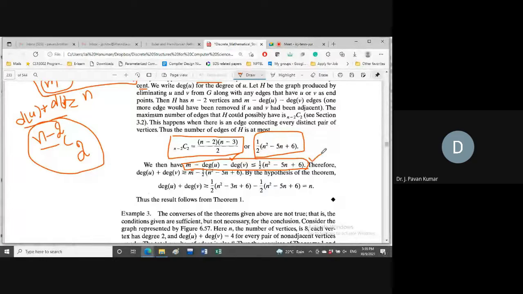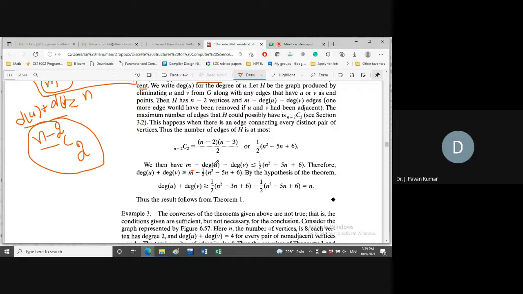Now, based upon the first theorem, what we can say is degree of u plus degree of v is greater than or equal to this particular one. Even from here you can argue. I will remove this so that there won't be any confusion. Now we have m here.